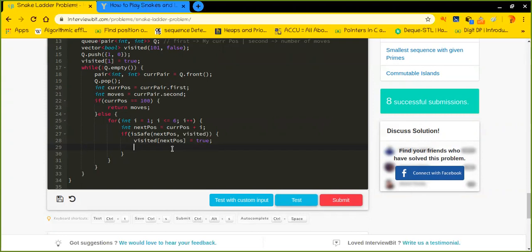Basically, here our intention is to push the new position. If it is possible to move to the next position, then please tell me what that next position is.